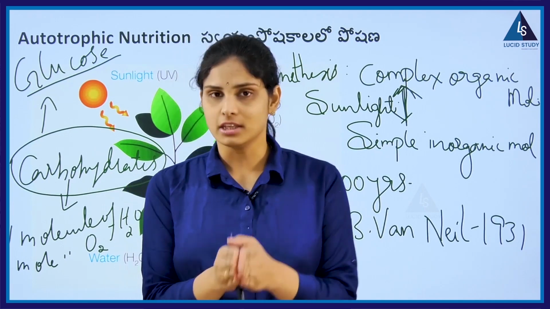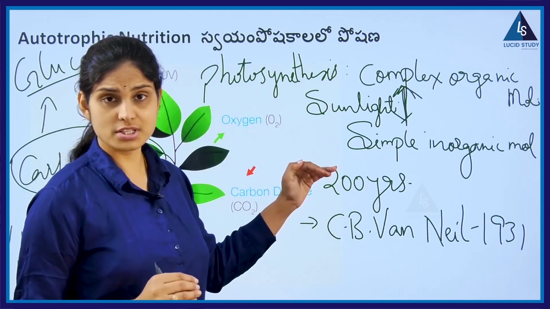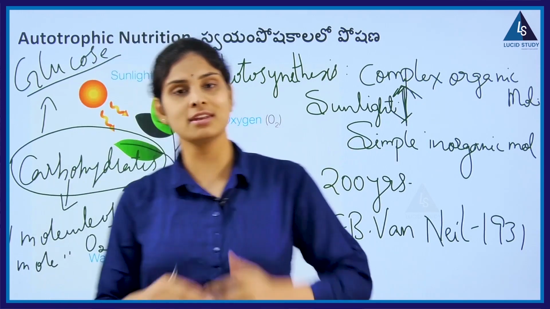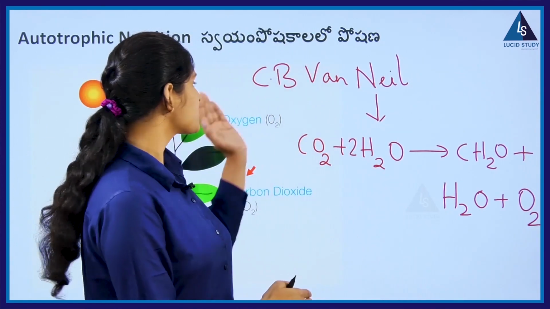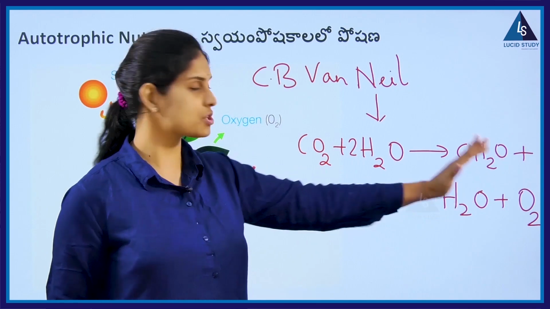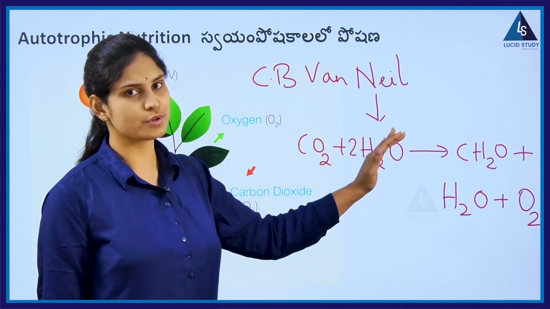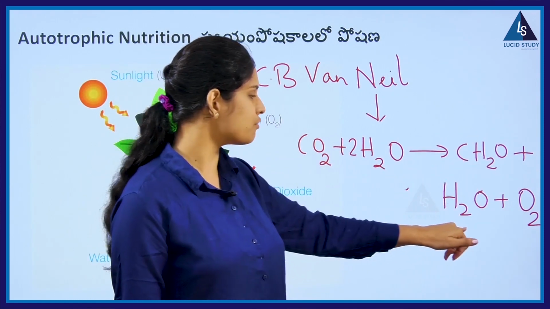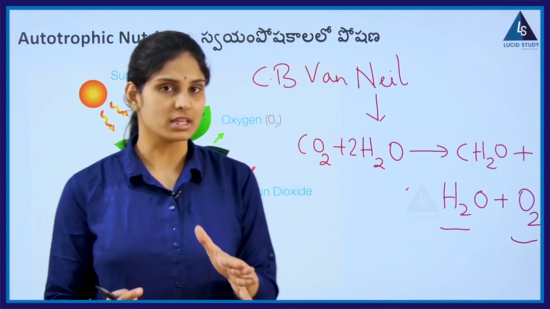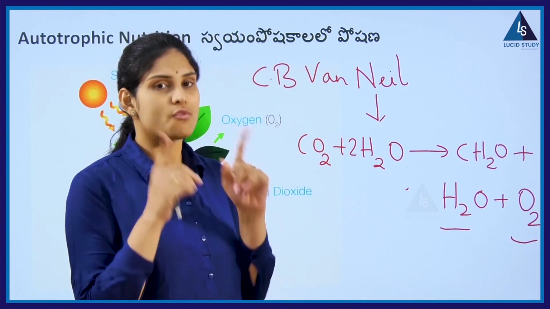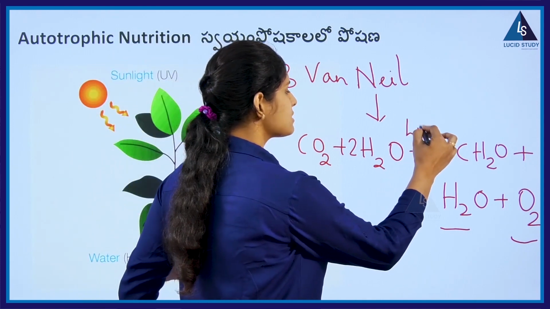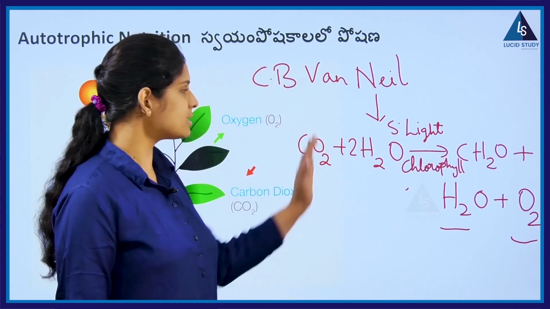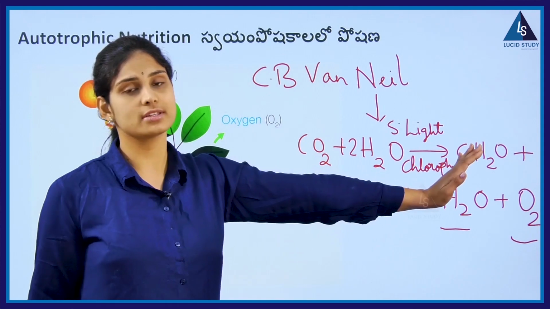So he gave an equation talking about the photosynthesis reaction. C.B. Van Niel proposed an equation like CO2 plus 2 molecules of water gives a sugar component, that is a carbohydrate, with release of water and oxygen. This was the equation given by C.B. Van Niel, where the catalysts acting here are sunlight and the green pigment in the leaf, chlorophyll. So under the presence of sunlight and chlorophyll, he coined this equation.